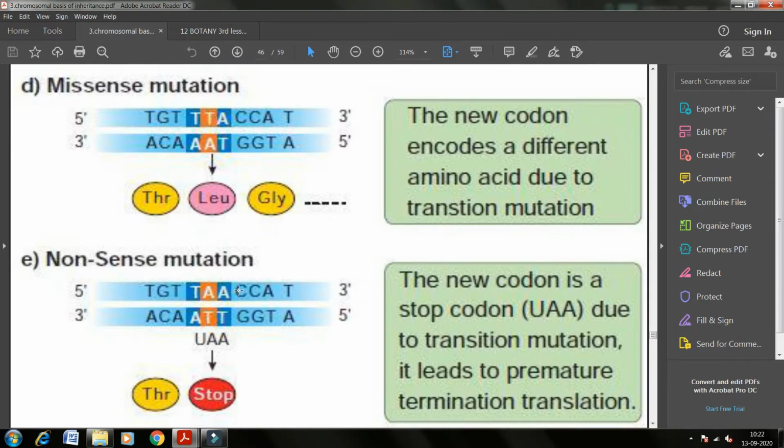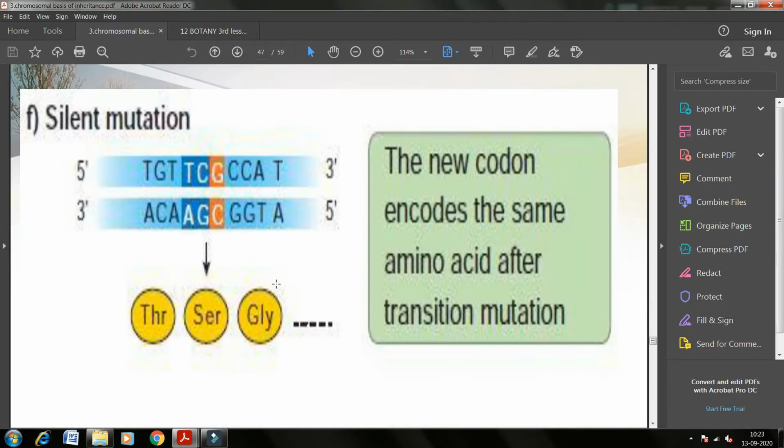So what do you mean by nonsense mutation? A new codon, instead of the original codon, if some other codon comes, and it will stop the translation of the protein, particular amino acid will not be produced, and it leads to the premature termination of the translation. Then it is called as nonsense mutation, and the particular protein will not be produced and the expression of the character is also will be lost.